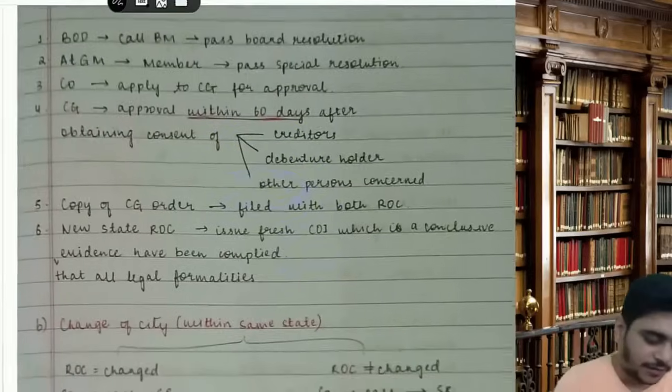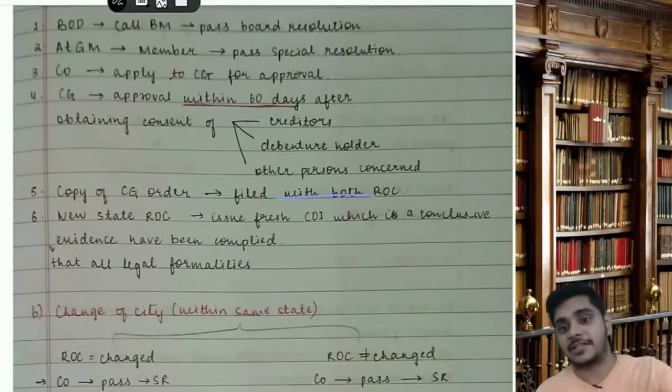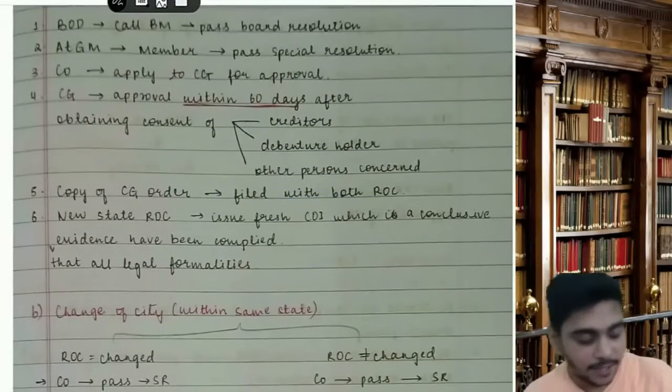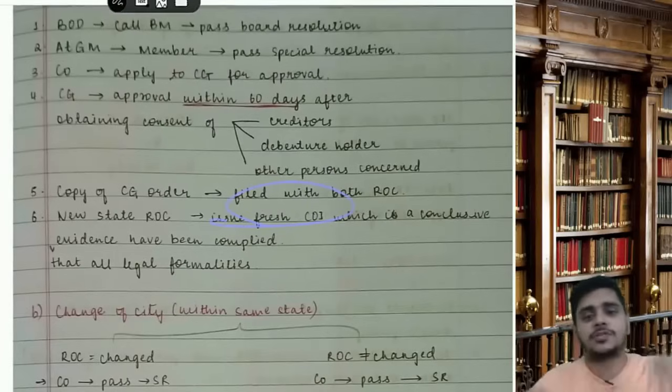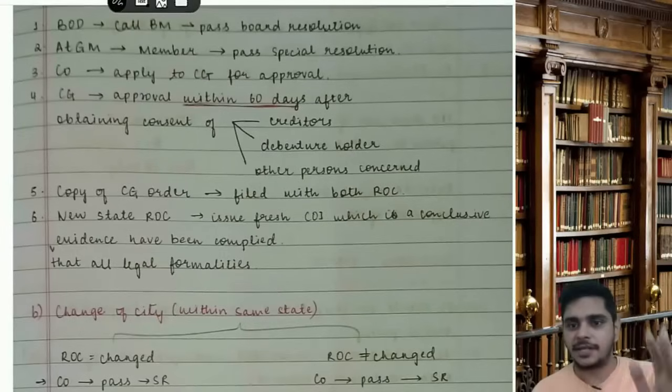A copy of the CG order shall be filed with both ROCs, because one state's ROC will cancel and the other will register it. The new state ROC will issue a fresh COI, which is conclusive evidence that all legal formalities have been complied with. So that is the big answer when you are changing the state. The question will specify what you are doing.